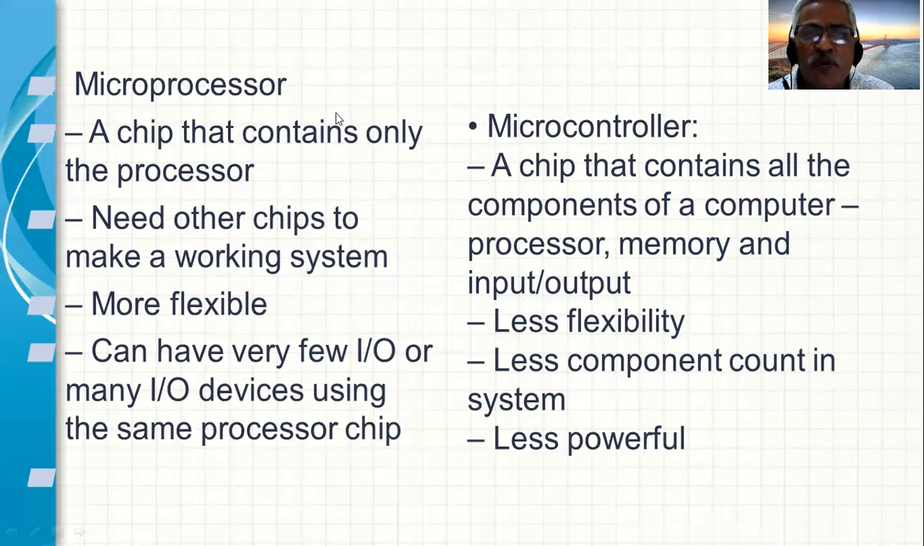However, from the point of view of only the processors and the controllers, the processor chip contains only the CPU, but in the case of a controller, it is a system on a chip. The processor is more flexible. We can go on adding software and hardware, but a controller-based system is less flexible. We can have very few IOs and many IO devices, but in the microcontroller-based case, there is less component count in the system, which is less powerful.